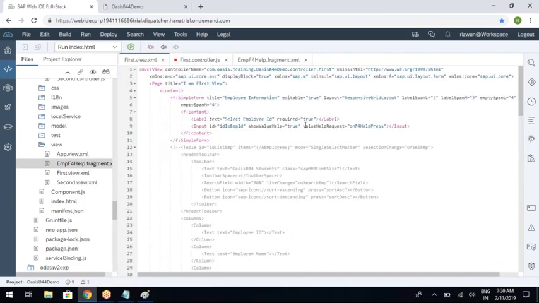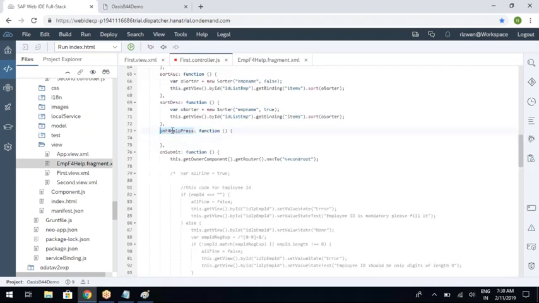So you can see in the view, this button is show value help, and on click of the button, the action name is value help request, and you are calling the function onF4HelpPress. So inside this particular function, we need to open the fragment that we have created. Now let us see how to open the fragment. Okay. So I'm writing some code. I will explain it shortly. Just wait. this dot underscore.